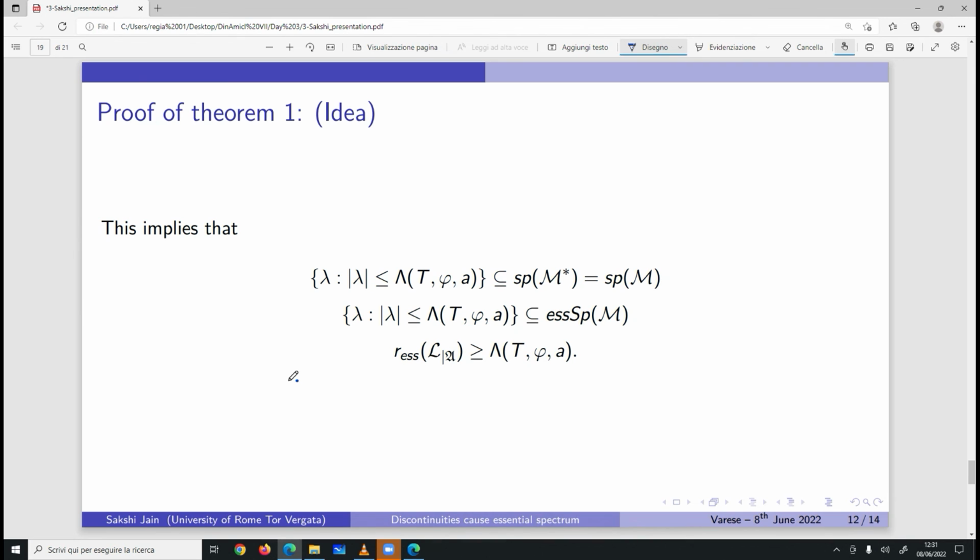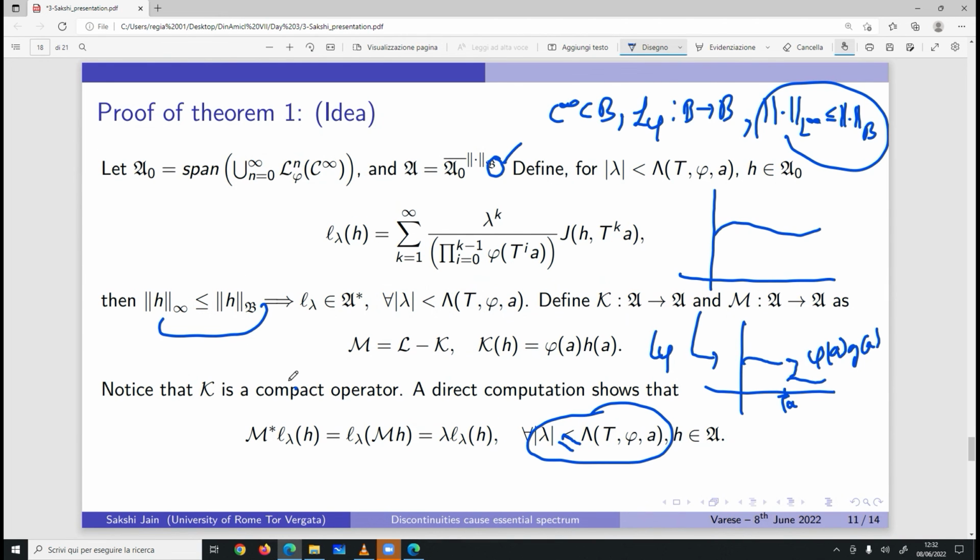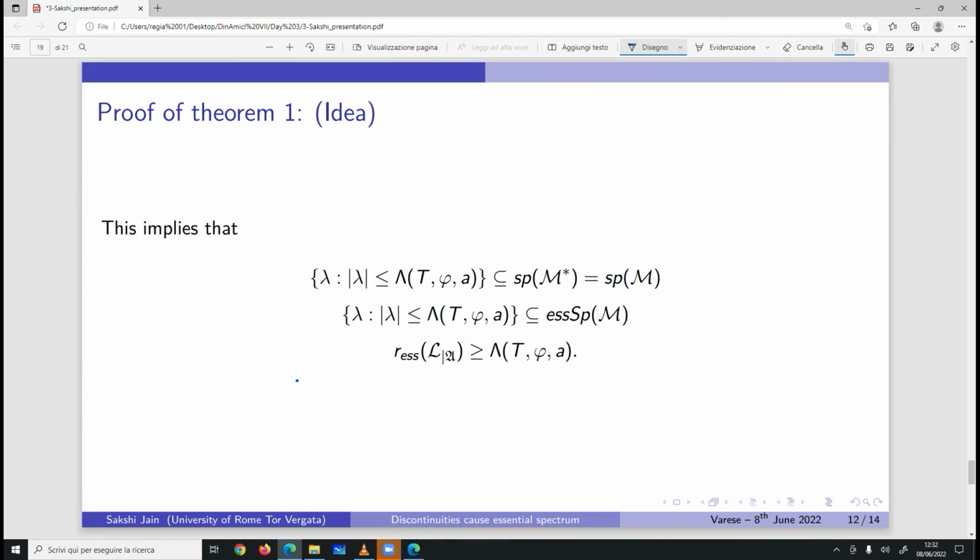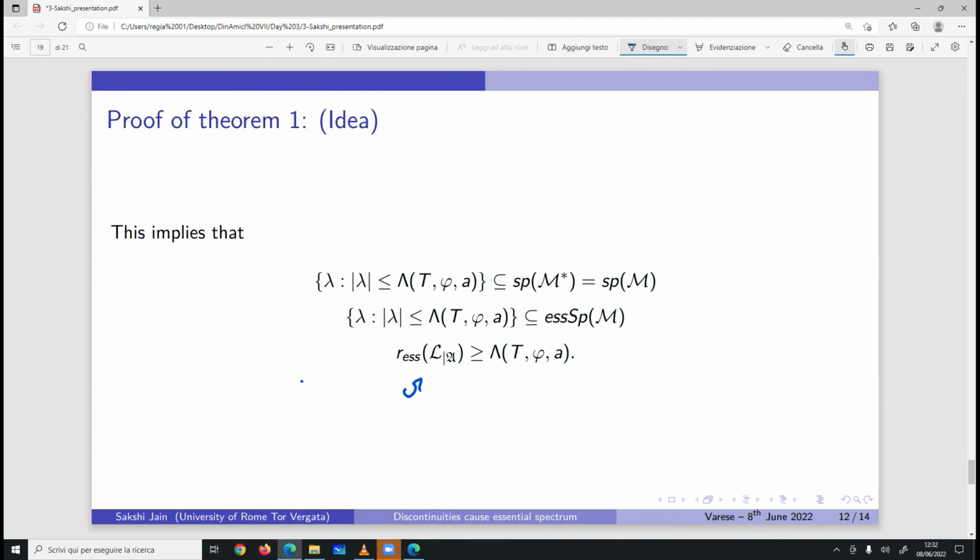Okay, let me say one more thing about this: the idea of proof that I have given is particularly for this Banach space A, but it can be proved similarly for any Banach space B which contains A inside it. And in that case, we will need some more technicalities, the functional analytic technicalities of spectral theory, and we can still show that the essential spectral radius.